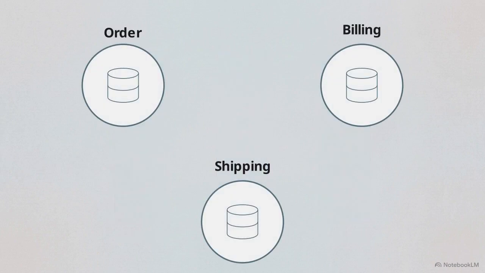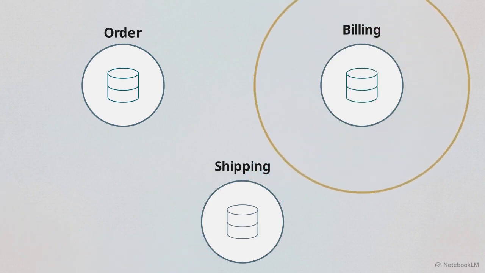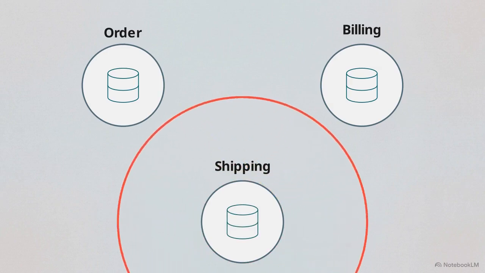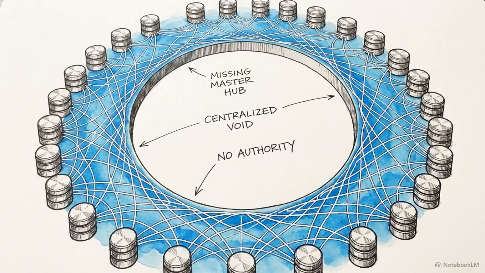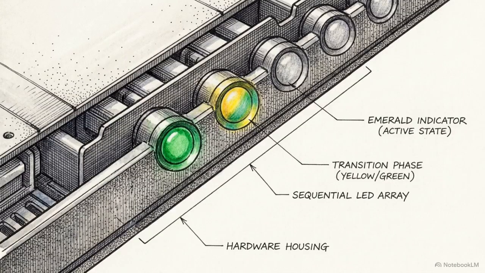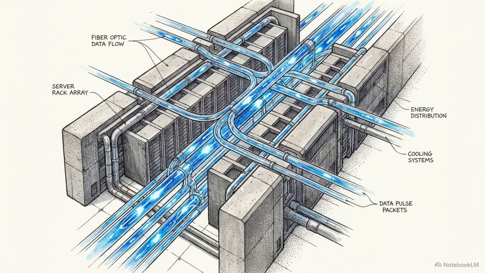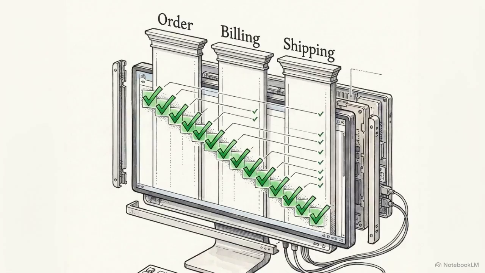Here's the choreography. The order service commits a local change to its database, then publishes an event announcing a new order. Other services independently catch that event, execute their local steps, and emit subsequent events, propagating the transaction down the line. The crucial defining feature of this pattern is that there is no central controller or master orchestrator. The system functions organically. Each node only knows its specific trigger and its specific output, reacting dynamically. Saga choreography pays the integration tax by distributing a single transaction across time and space. It maintains the correct sequence without sacrificing the independence of the services.